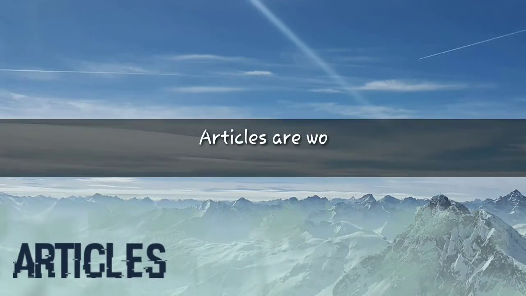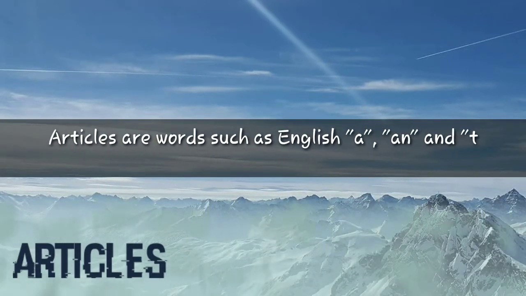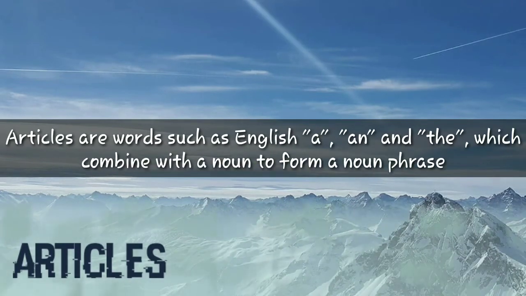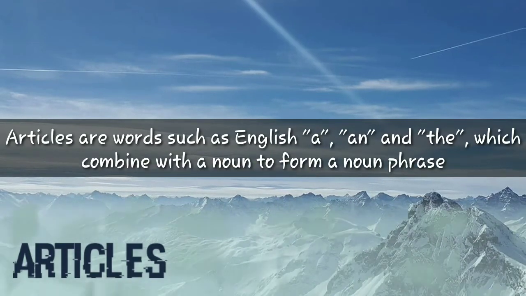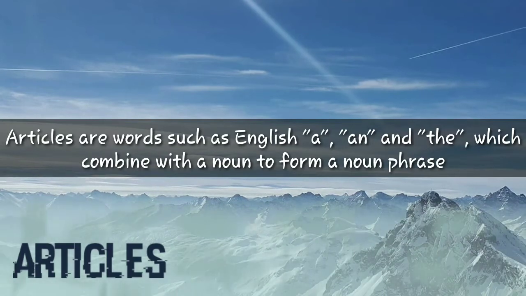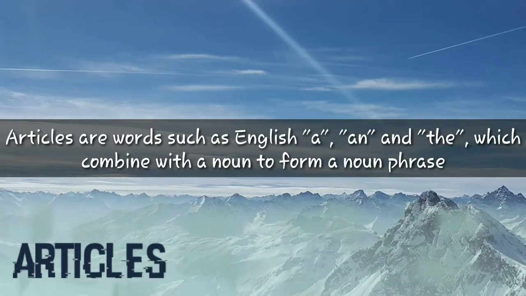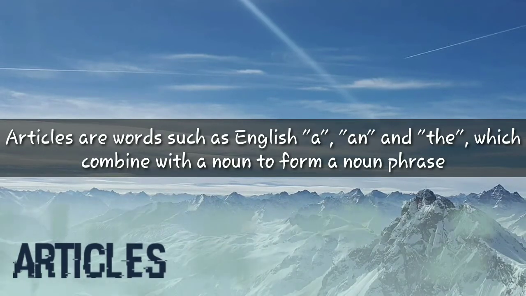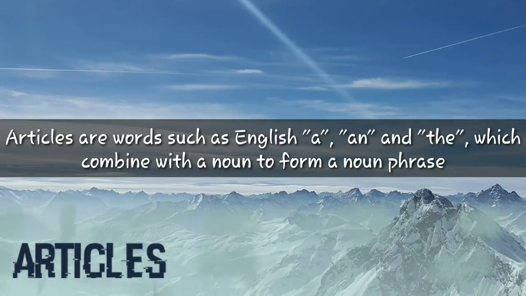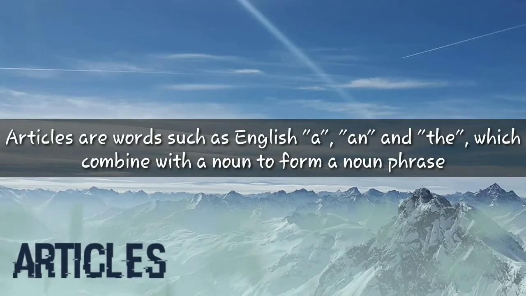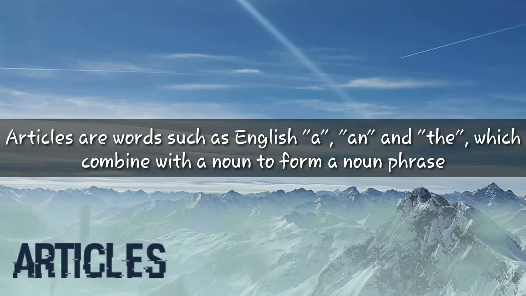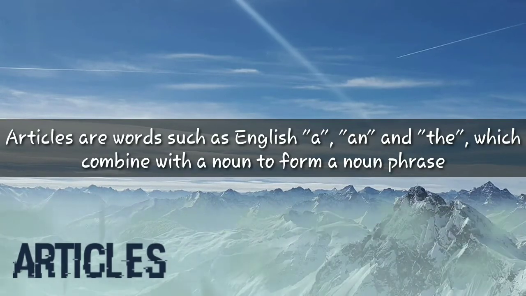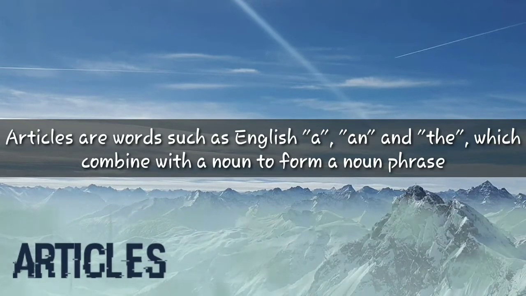First of all, what are articles? So articles are words such as a, an, and the, which combine with a noun to form a noun phrase. So basically they come with a noun to modify the noun, and it also makes a noun phrase. But sometimes it also comes before an adjective to make a noun phrase. So the main work of an article is to make a noun phrase.